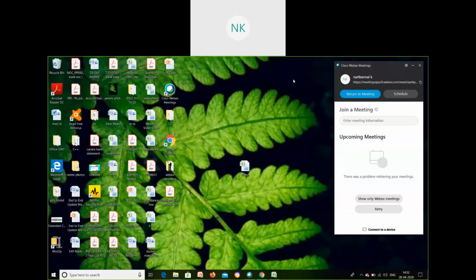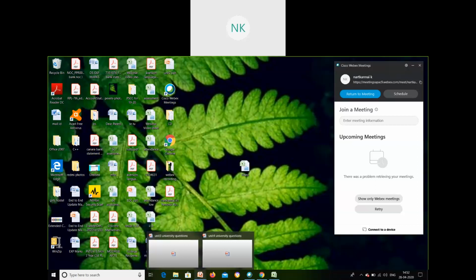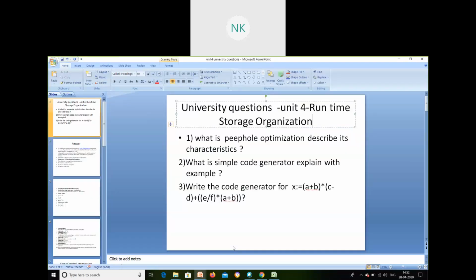Hello everyone. Today we are going to discuss some important topics in runtime storage organization in compiler. So we'll discuss which are the important questions that will be asked in the university, and I'll explain each and every question. Okay, so if you could see, what is peephole optimization, describe its characteristics.